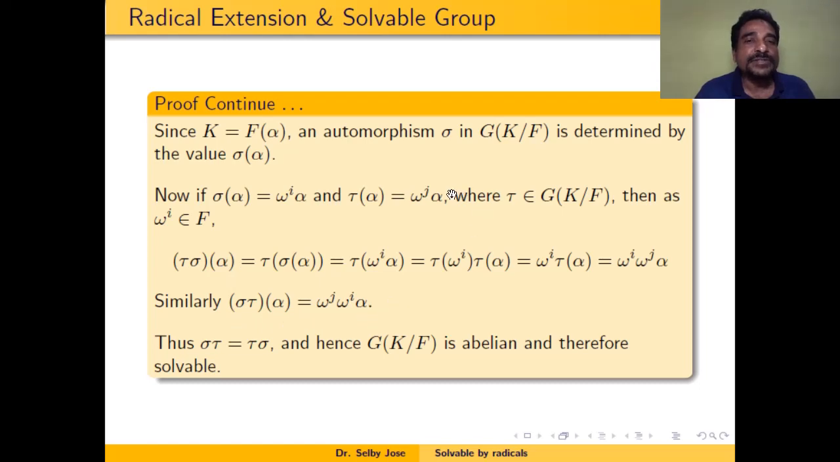That means any two elements in the Galois group of K over F commute. That means that the Galois group of K over F is abelian. But we know that any abelian group is solvable. Therefore, the Galois group of K over F is solvable, provided F contains all primitive nth roots of unity.